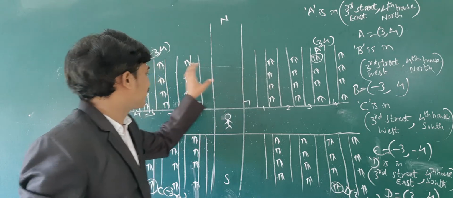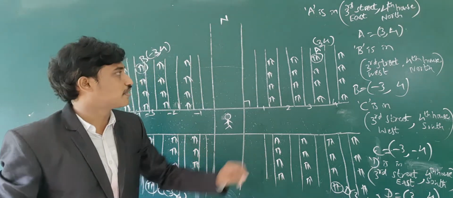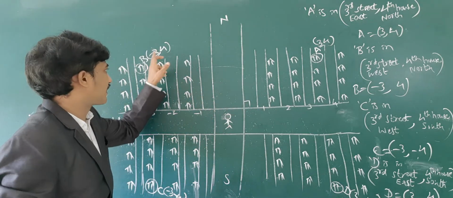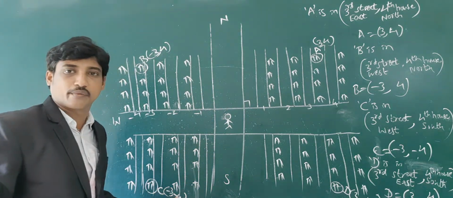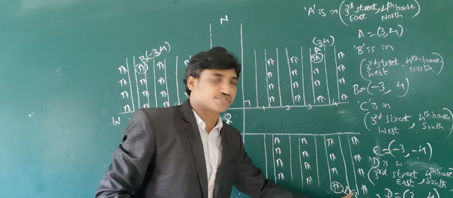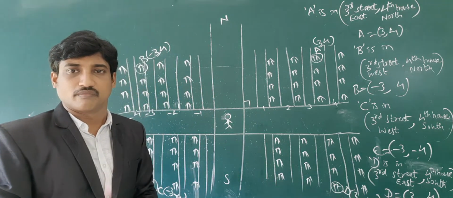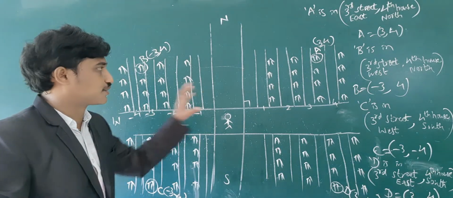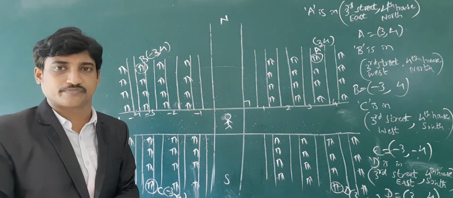These houses are in different blocks. First block both are positive, second block negative and positive, third block negative and negative, fourth block positive and negative. With this idea, we gave a unique location to each house.